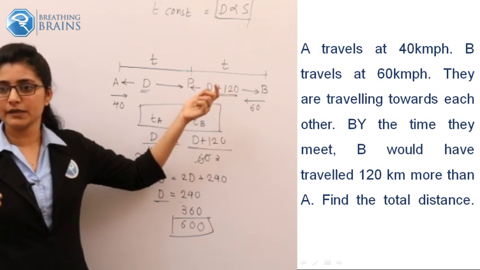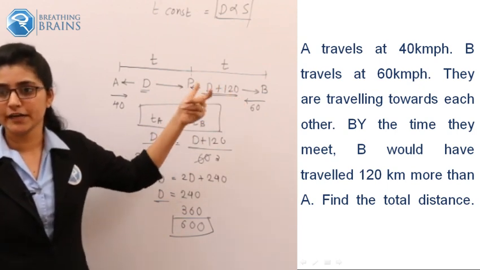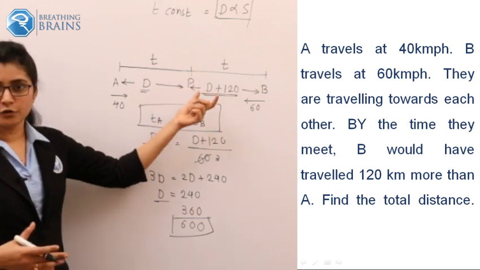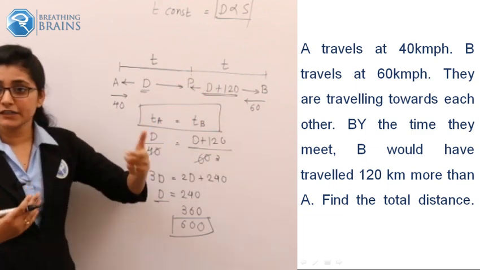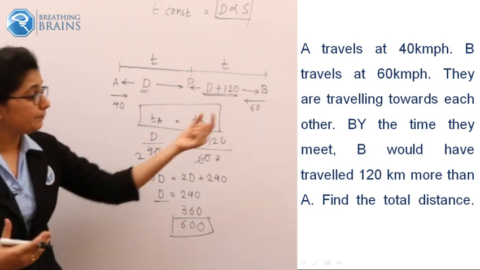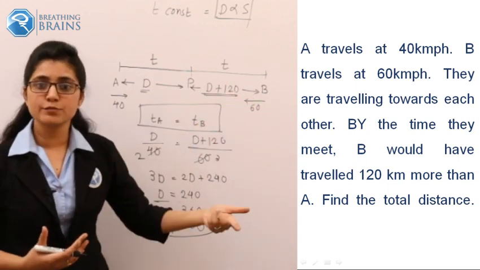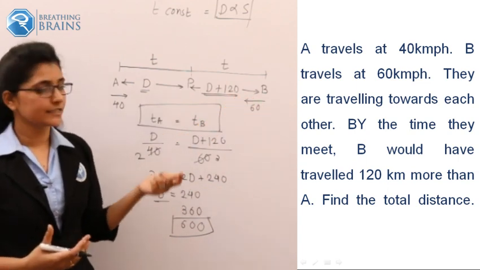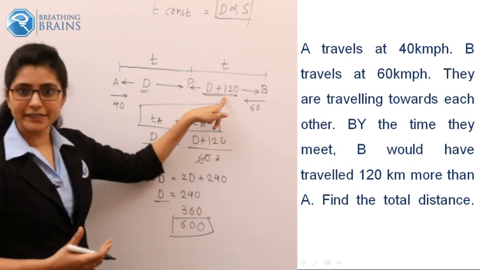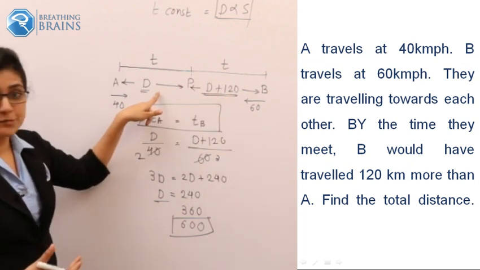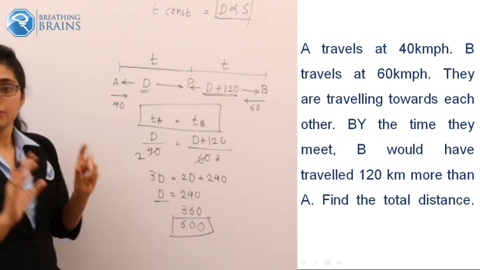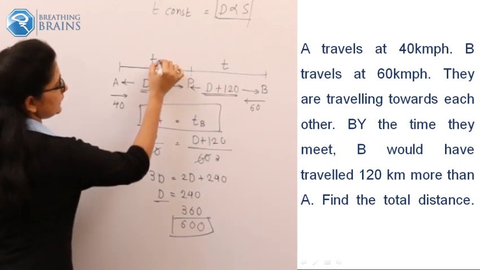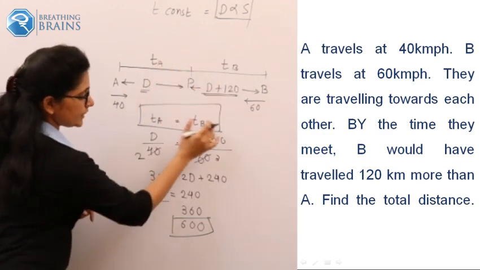Yes, I am repeating again. Just pay attention, Chetan, right? Hope you will get this. Who had covered the greater distance? B. Why? His speed is more, so he covered the greater distance. So D plus 120 will be this part, and D will be this part, right? Now, as the time is constant, TA and TB are equal, so we equate them.